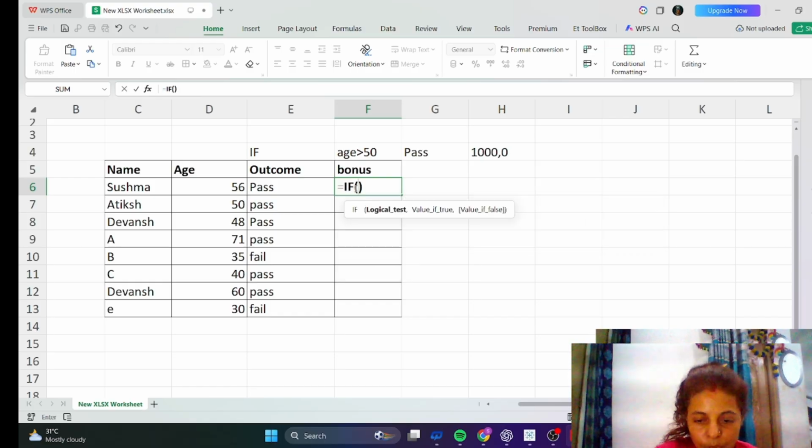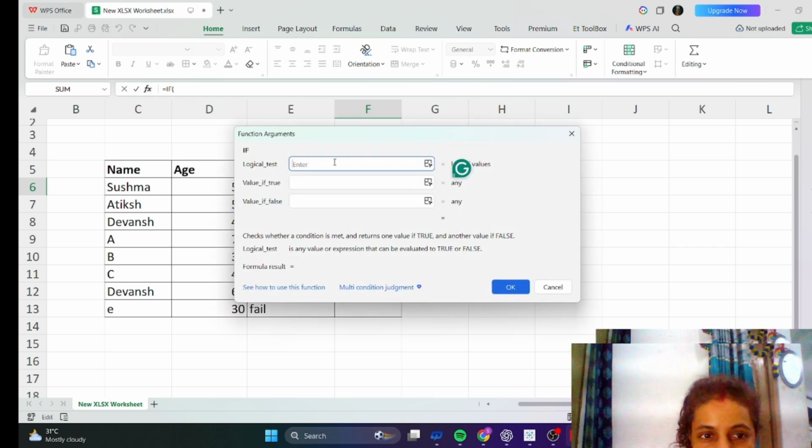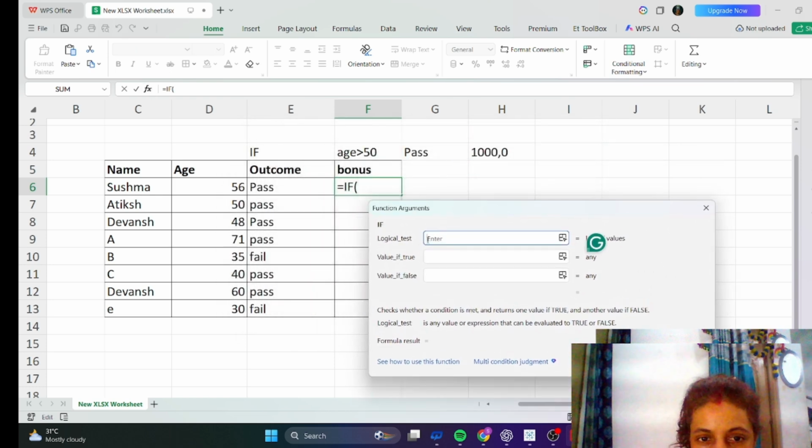If you don't want to type the formula, then after typing is equal to if and opening the bracket, you just have to click fx. Then you will apply the arguments that are needed: logical test, value if true, value if false.